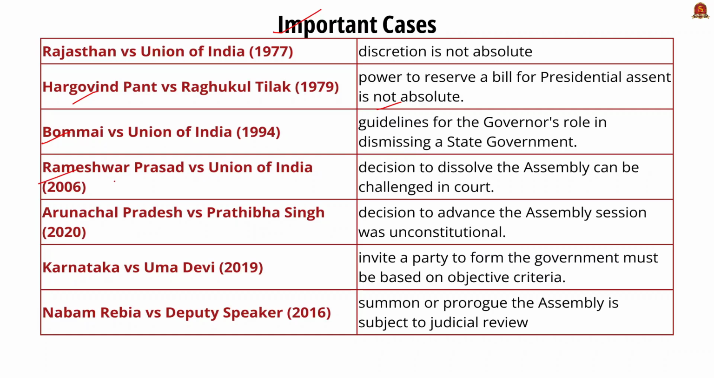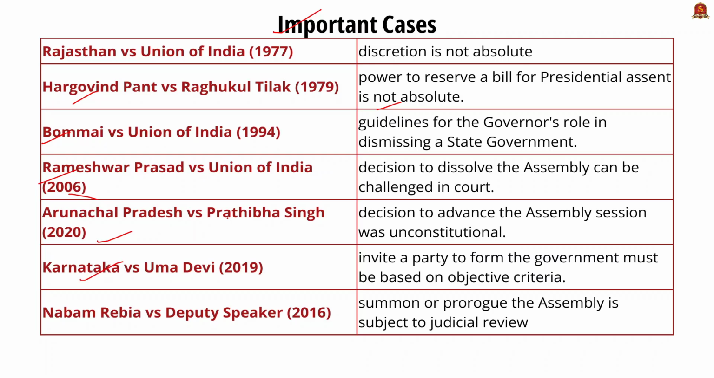And the fourth major case is Rameshwar Prasad versus Union of India 2006, in which the Supreme Court held that the decision to dissolve the assembly can be challenged in court. And the fifth important case related to this is Arunachal Pradesh versus Pratibha Singh 2020, in which the Supreme Court held that the governor's decision to advance the assembly session was unconstitutional.